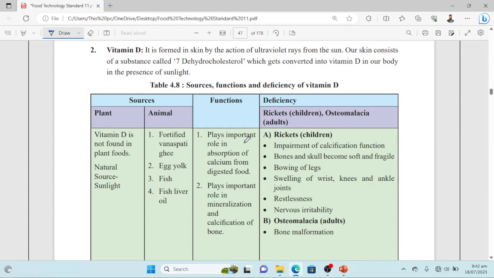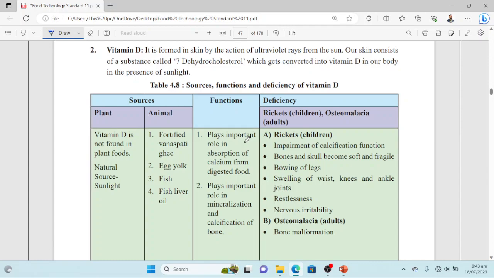Secondly, vitamin D plays an important role in mineralization and calcification. Mineralization means the incorporation of minerals like calcium, iodine, potassium, sulfur. And calcification is incorporation of calcium into the bones. So both processes are important in strengthening the bone structure, the skeletal network, and both are done due to vitamin D.